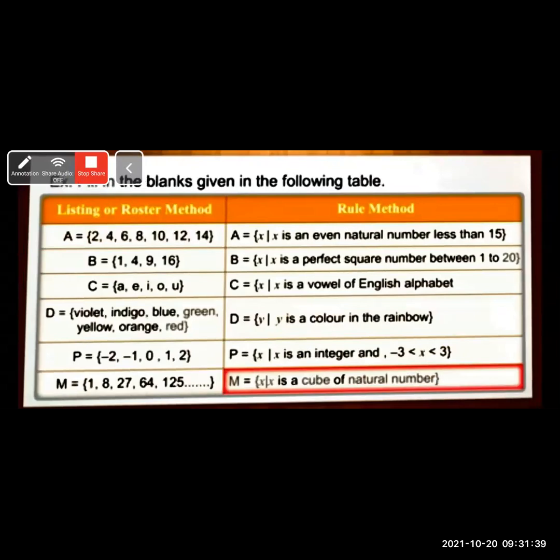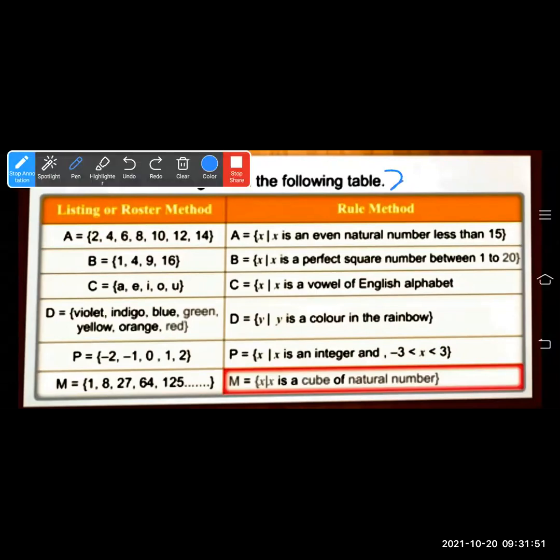So here you have to write M is equal to set of all x such that x is cube of natural numbers. You can write directly, or else one more way is there to write this set: x is equal to n cube. This way you have to write x is equal to n cube, where n belongs to natural number. This way also you can write, if you are not able to write x is the cube of the natural number. Anything can be written.